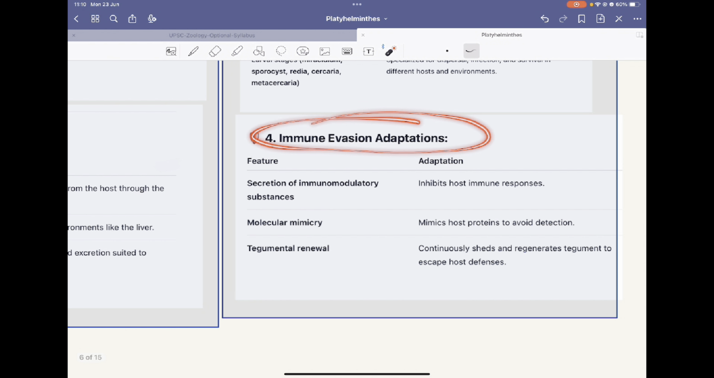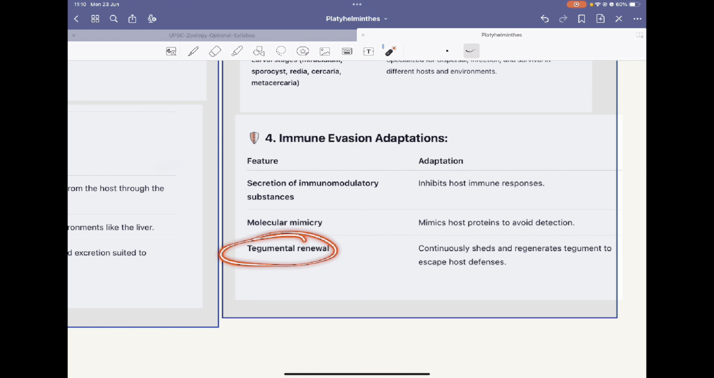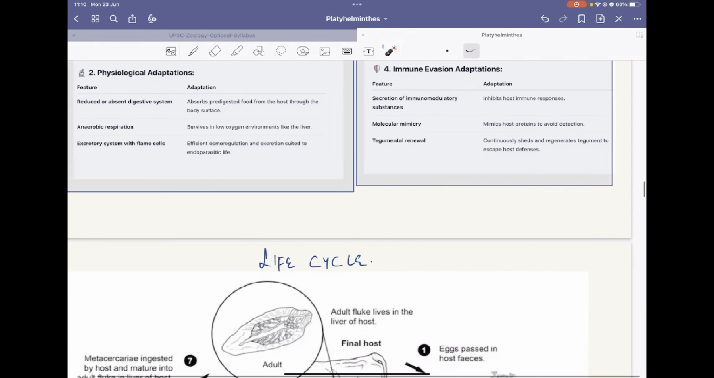There is immune evasion adaptation. For example, they secrete immunomodulatory substances. These are substances which inhibit the host's immune response. They have molecular mimicry. They mimic the host proteins in order to avoid detection. Then they have tegumental renewal, which means they continuously shed or regenerate the tegument in order to escape host defense.